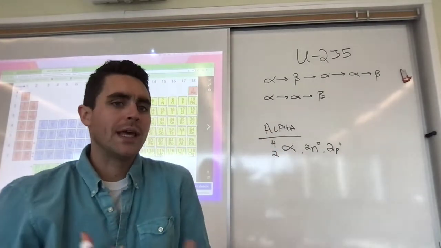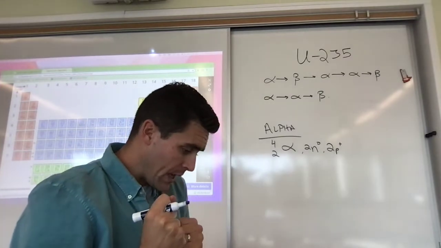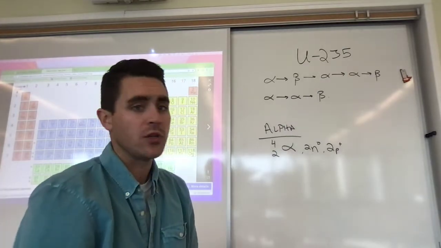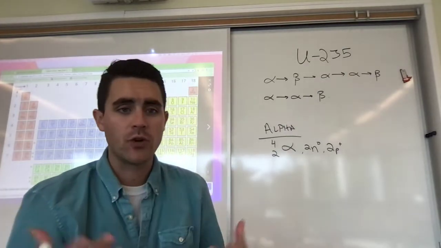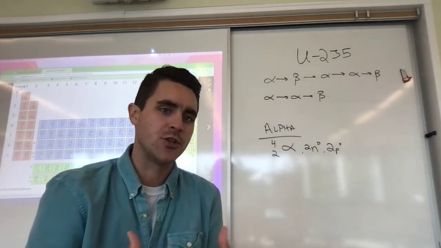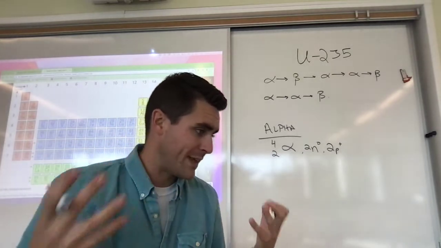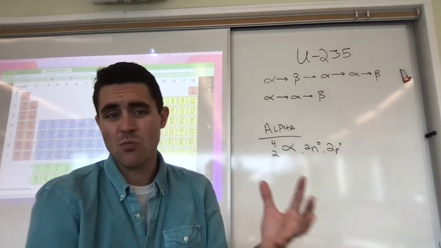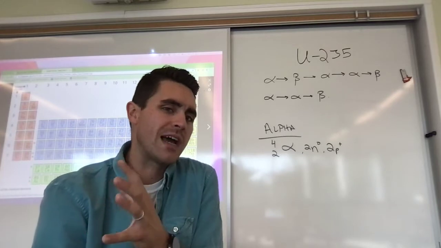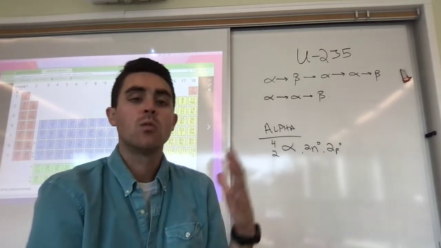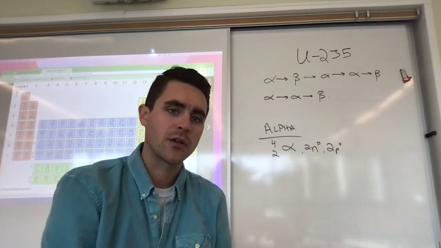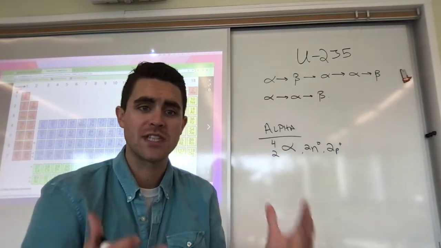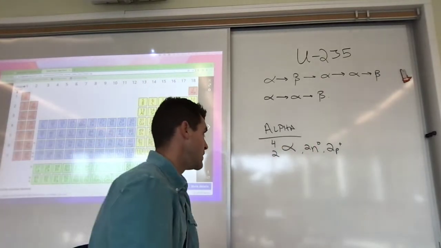So why would a nucleus emit an alpha particle? Well, it would emit an alpha particle if it is what we call too heavy. If for some reason there are too many protons in the nucleus and it is too heavy to remain stable, we would see it eject or emit an alpha particle that would allow it to move back towards that 1.5 ratio of neutrons to protons. We've looked at the belt of stability, but this is what an alpha particle does. It tends to change the mass of my nucleus. If my nucleus is too heavy to be stable, alpha particles tend to be ejected.